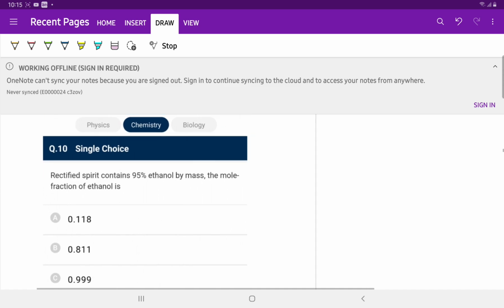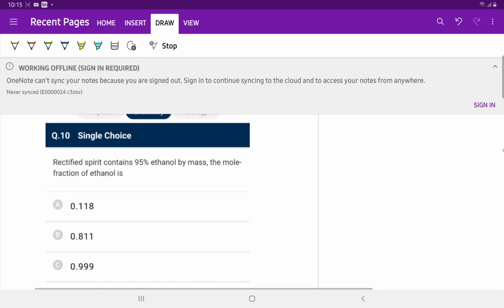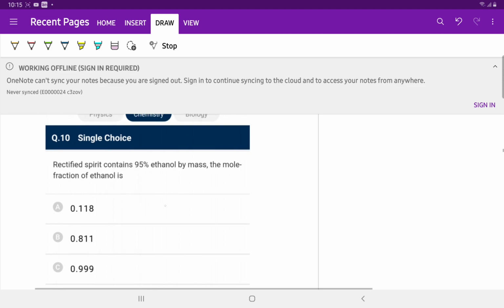We move to question number 10. Rectified spirit contains 95% of ethanol by mass. The mole fraction of ethanol is equal to